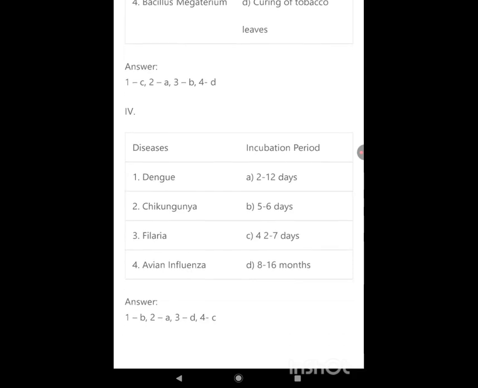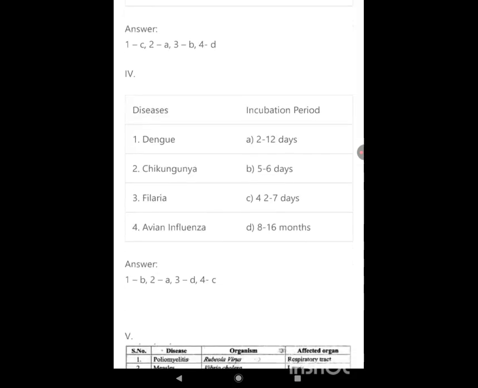Dengue, 5 to 6 days. Chikungunya, 2 to 12 days. Filaria, 8 to 16 months. Avian influenza, 4 to 7 days.